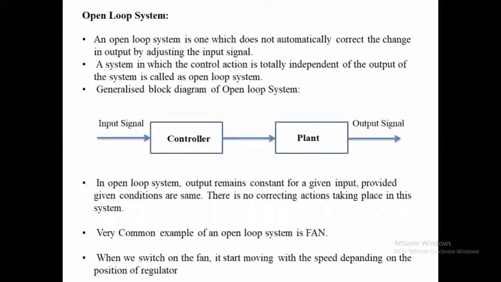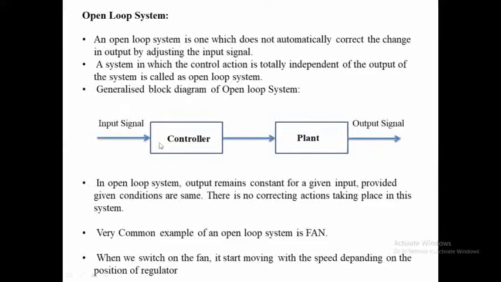Okay, now we are moving towards the open loop system. An open loop system is one which does not automatically correct the changes in the output by adjusting the input signal. In an open loop system, basically there is a controller and a plant, that is, the operator is placed, and in this system the control action can be completely independent of the output. A system in which the control action is completely independent of the output of the system is called an open loop system.